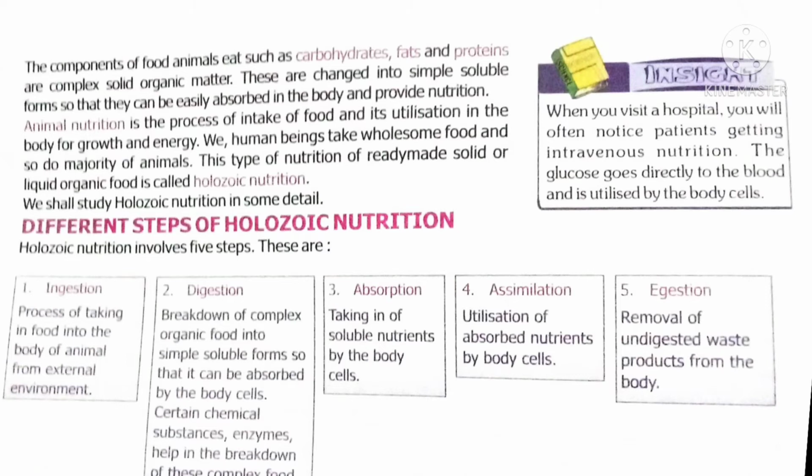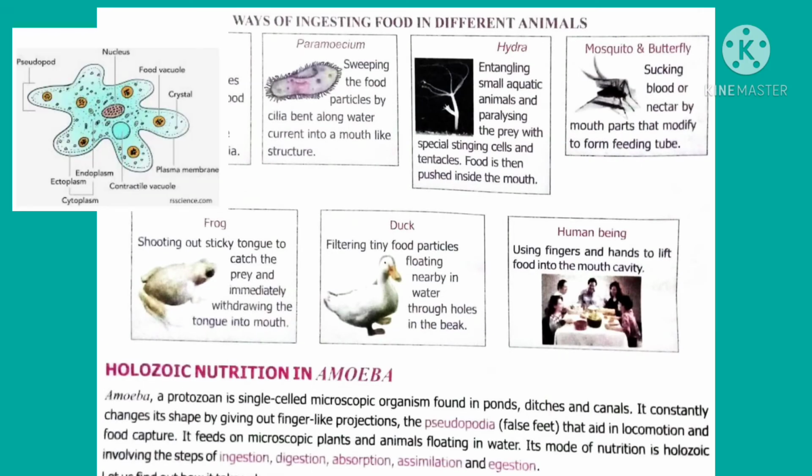These enzymes are present in our body which help in digesting the food. This digested food will be absorbed by the cells of our body. The utilization of absorbed nutrition by the cell is called assimilation. Finally, undigested waste, that is undigested food product, will be eliminated from our body. This process is called egestion. Now let us discuss the various organisms and their way of ingesting food.